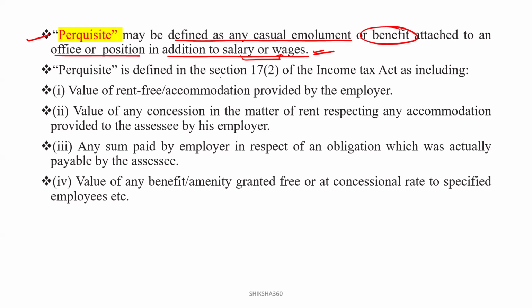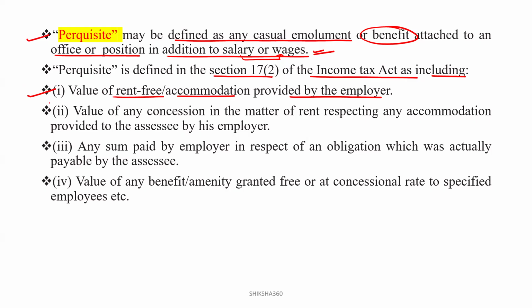Perquisite is defined in Section 17, Subsection 2 of the Income Tax Act. It includes the value of rent-free accommodation provided by the employer. For example, an organization has quarters available, and for that quarter you just pay a nominal rent, 500 or 1000. That is the meaning of the value of rent-free accommodation provided by the employer.